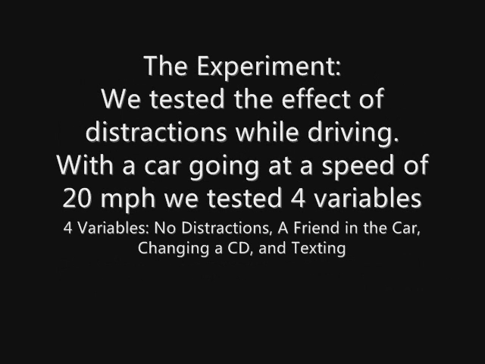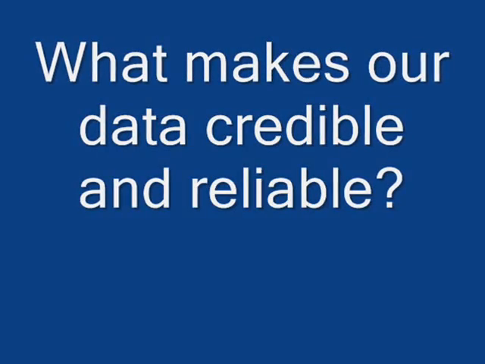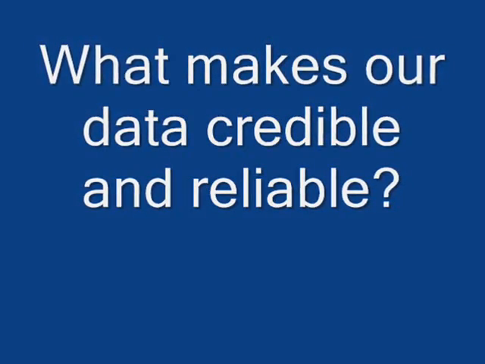Now, for our chapter challenge, we tested the effect of distractions while driving. With a car going at a speed of 20 miles per hour, the speed limit in a school zone, we tested 4 variables. Those 4 variables were no distractions, a friend in the car, changing a CD, and texting.